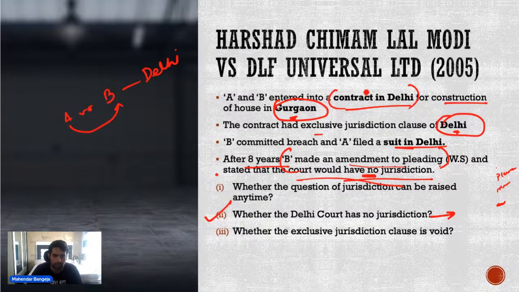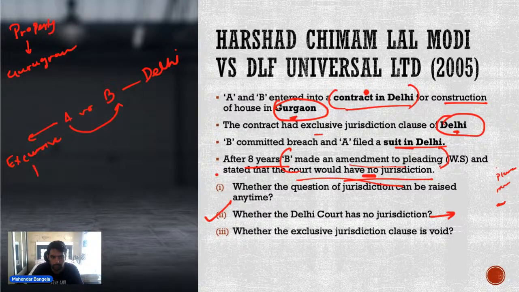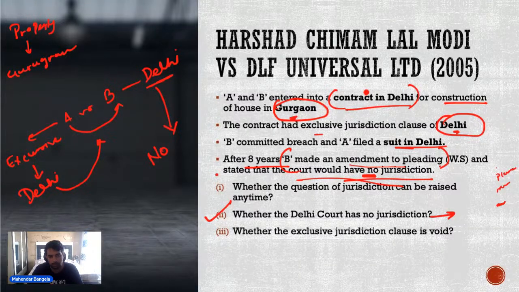A filed a suit against B in Delhi. ठीक है. Property is in Gurugram. Fine. There is an exclusive jurisdiction clause that the suit has to be filed only in Delhi. Now whether Delhi court has jurisdiction in this case? No. Delhi court has no jurisdiction.